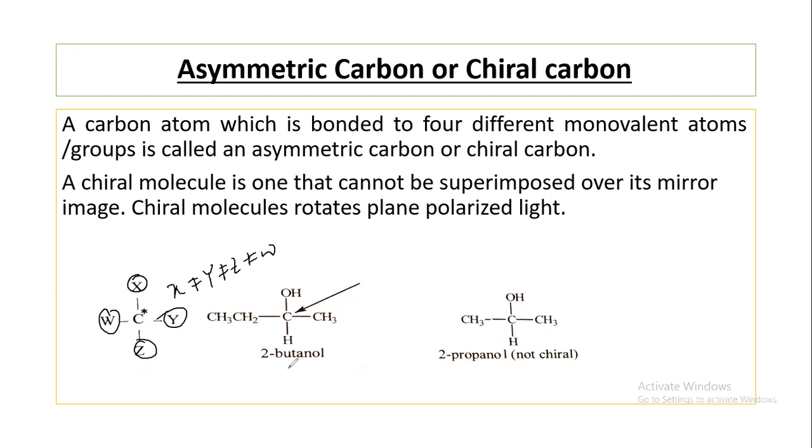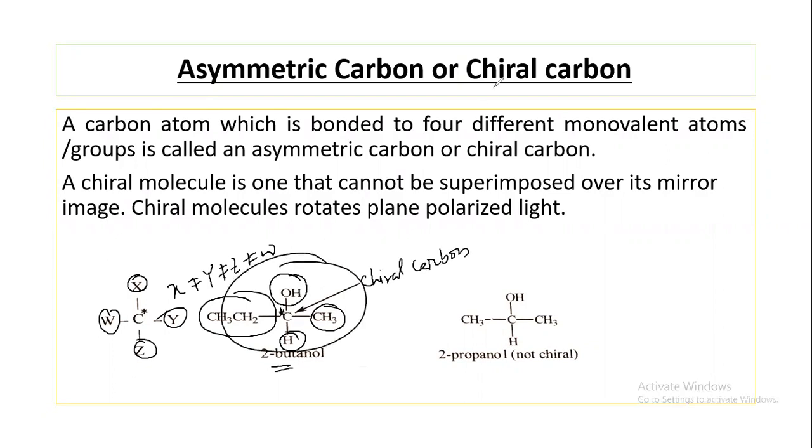For example, 2-butanol is a chiral compound and this carbon is a chiral carbon because here there is one hydroxy group, one methyl group, one hydrogen atom and one ethyl group. Four different atoms or groups are present around the carbon. So it is a chiral carbon, and this compound is a chiral compound.